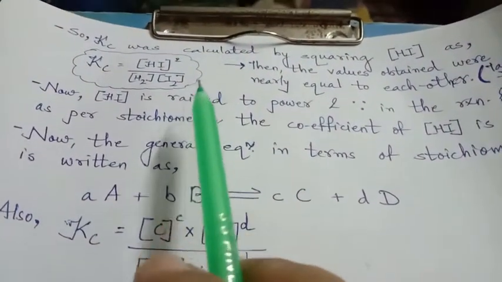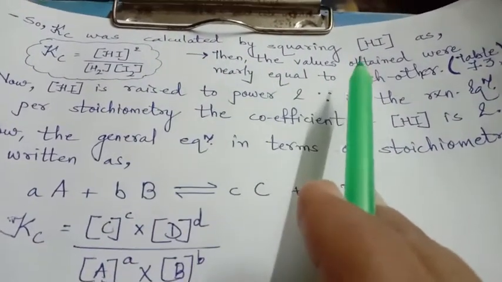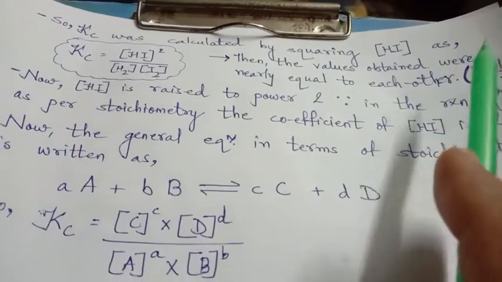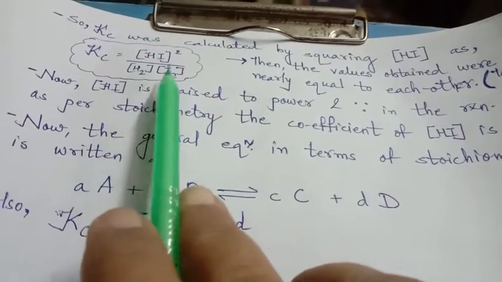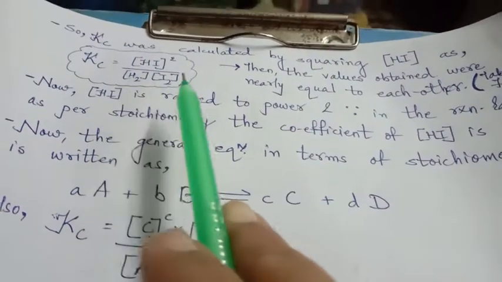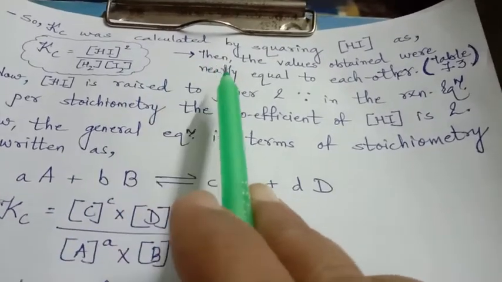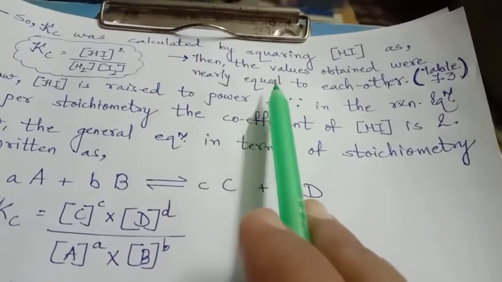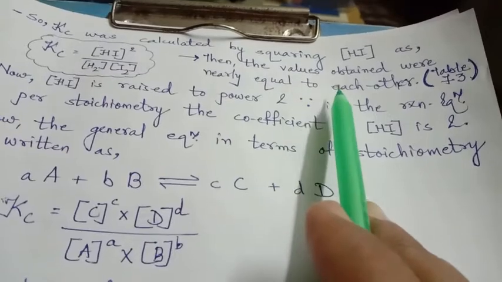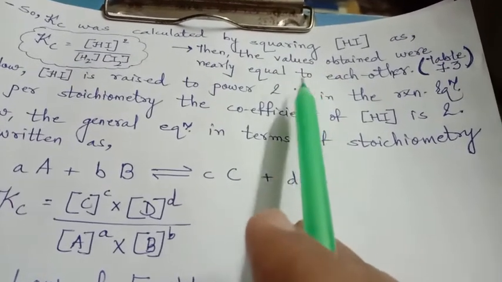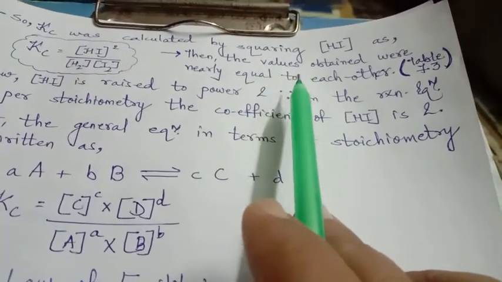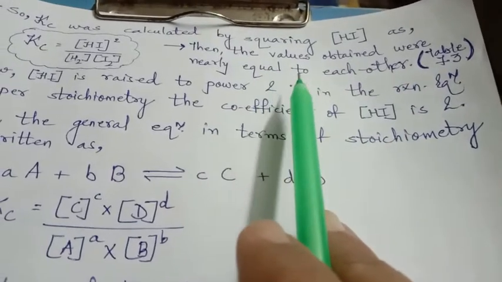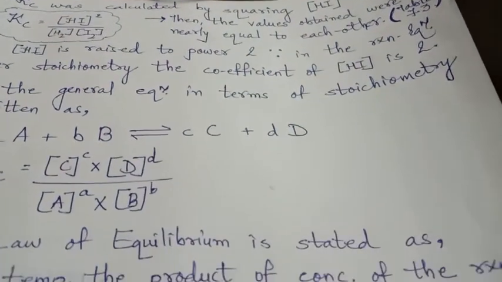So Kc was calculated by squaring HI, as Kc is equal to [HI]² upon [H2] into [I2]. Then all the 6 values of Kc were observed, and what they found was that the values obtained were nearly equal to each other, which is also given in 7.3. See here.